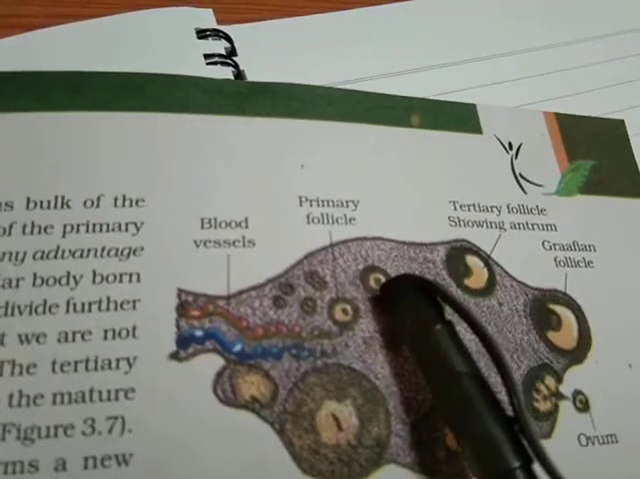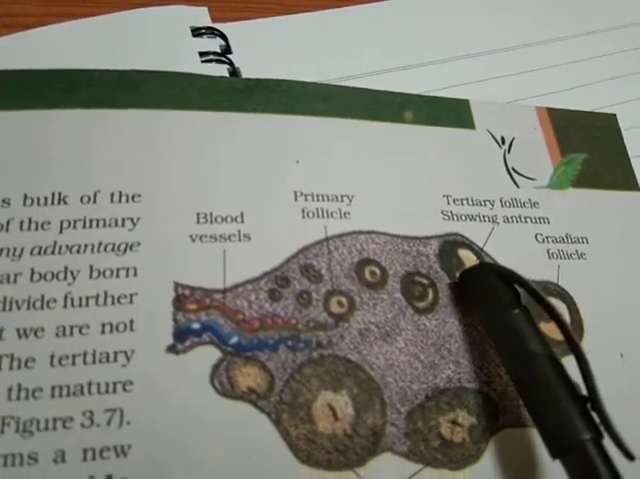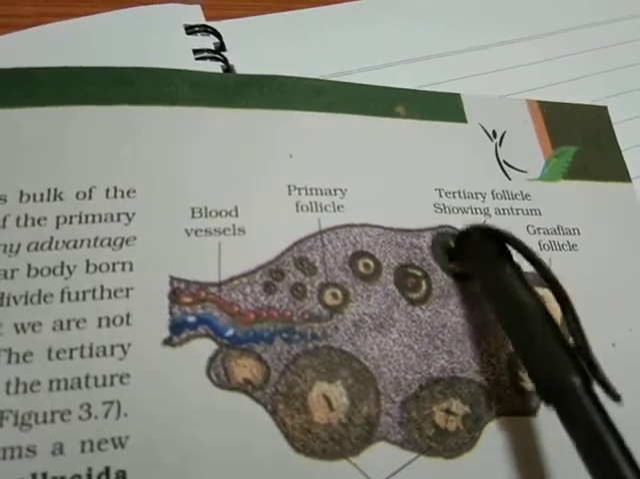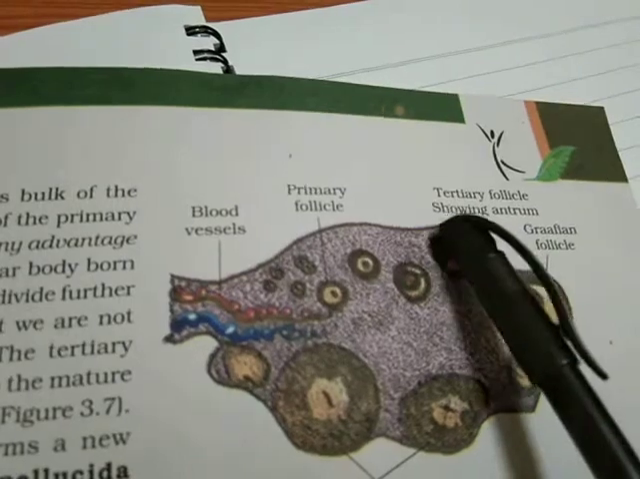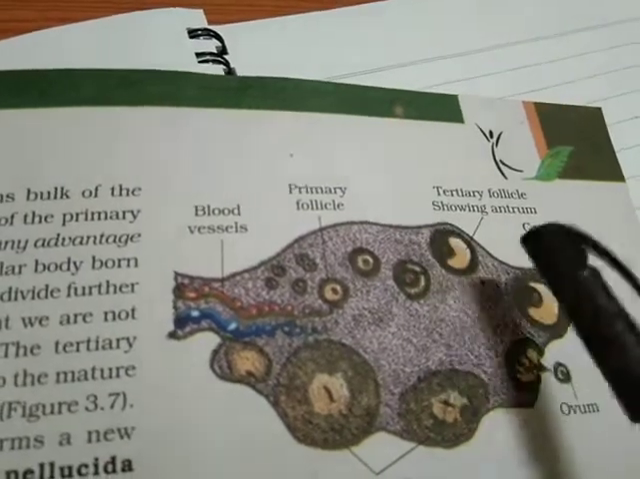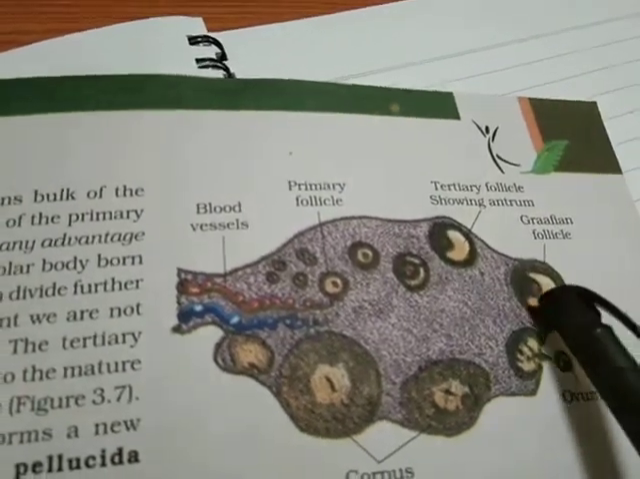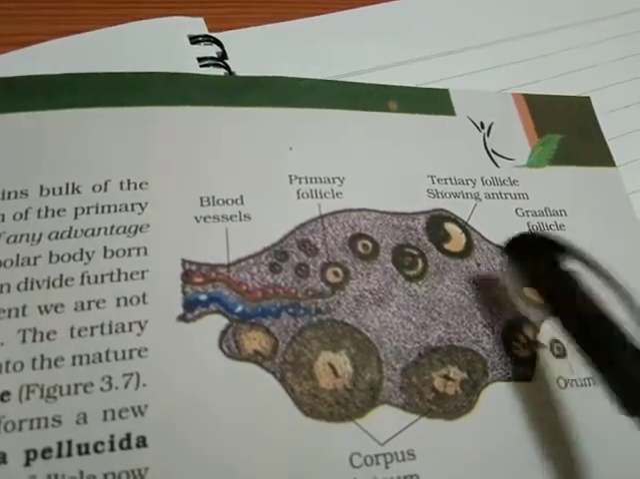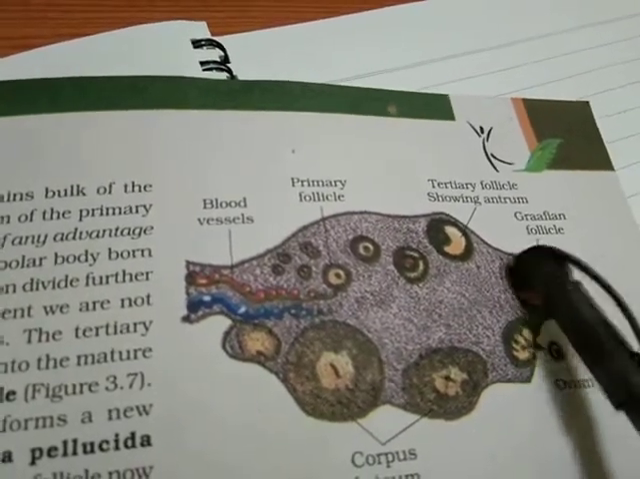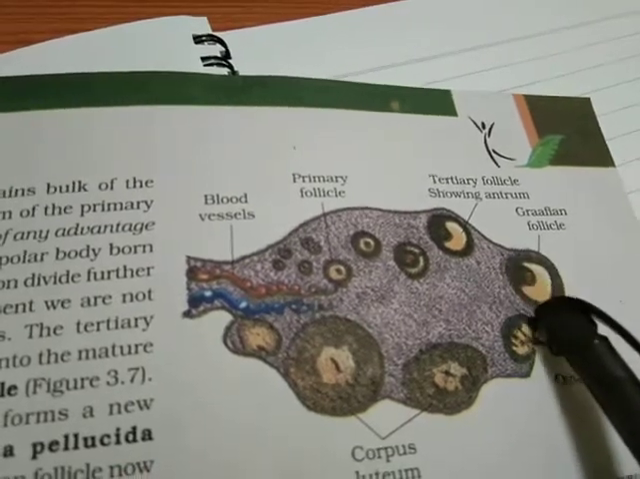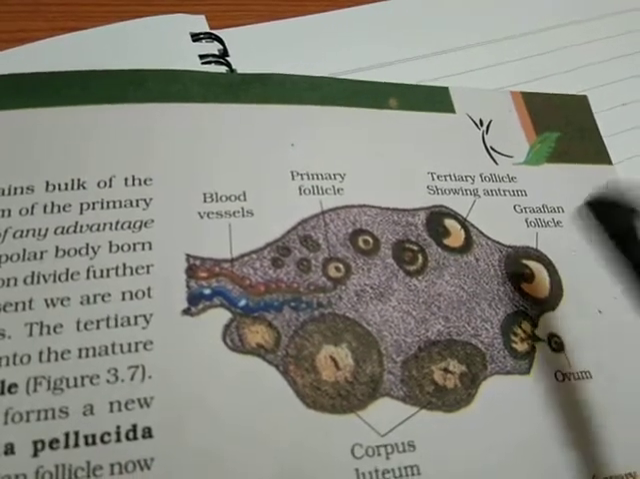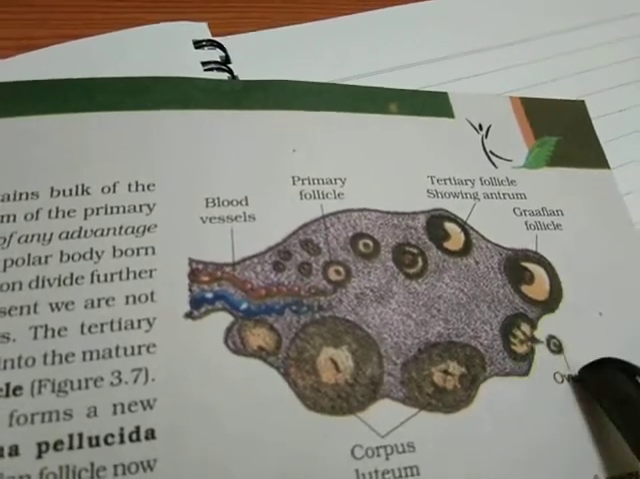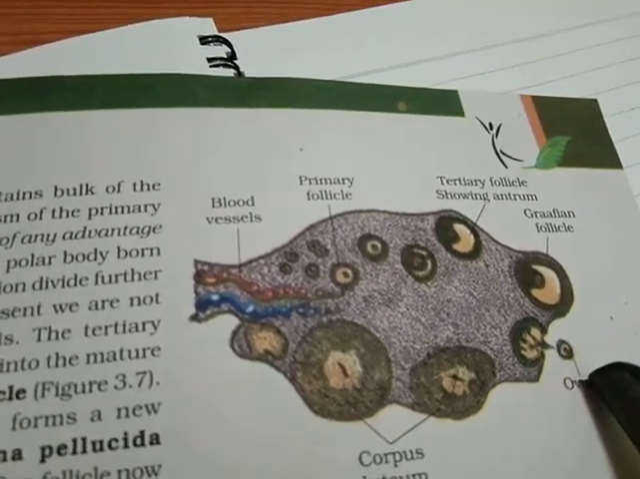This secondary follicle then gets converted into the tertiary follicle. In the tertiary follicle, you can see the fluid filled cavity which is known as the antrum, and the outer layer is thicker. Then this tertiary follicle gets converted into the Graafian follicle. This Graafian follicle is bigger inside. It is a mature follicle and it contains an extra layer which is known as the zona pellucida. And finally, this ova is released from the Graafian follicle by the process of ovulation.